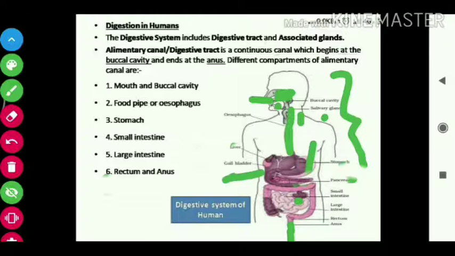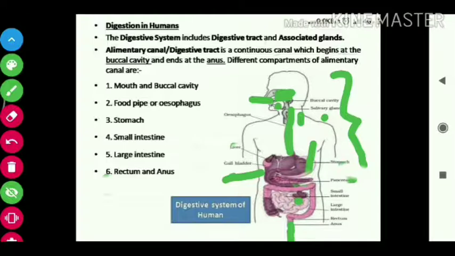The gallbladder is not a digestive gland; it is a storing organ for bile. So these are the digestive glands, and the stomach and small intestine also secrete their own digestive juices.